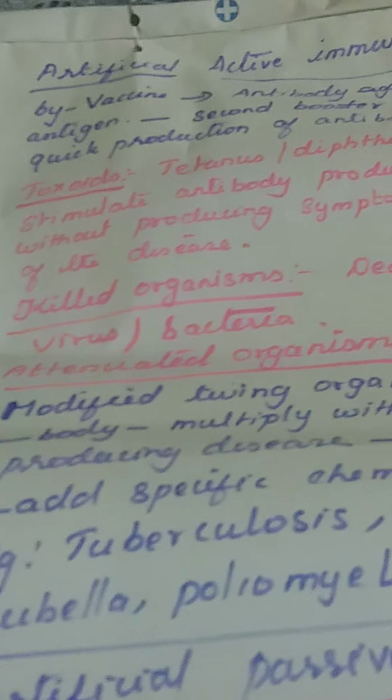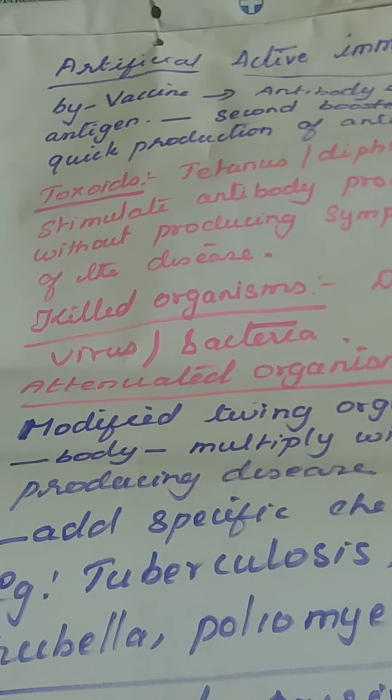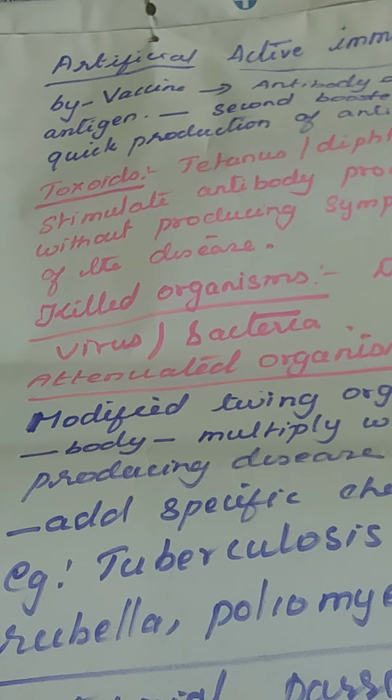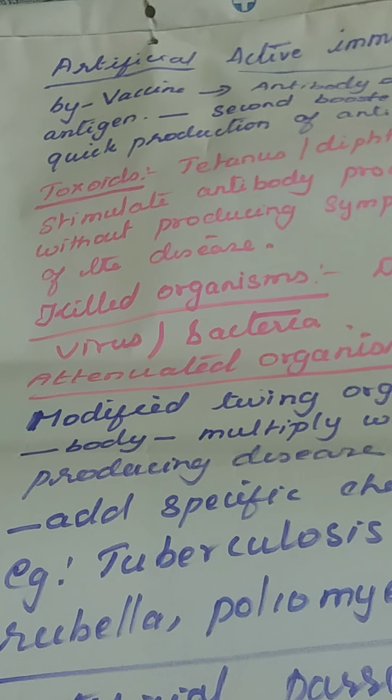Artificial acquired immunity is further classified into artificial active immunity and artificial passive immunity. The first one is artificial active immunity, by giving vaccines. Artificial active immunity is by giving vaccine.